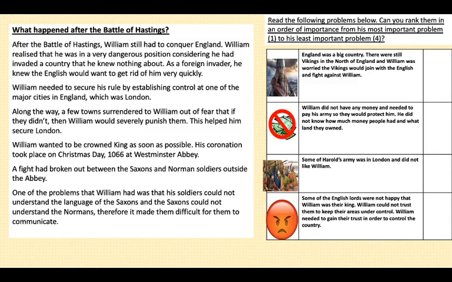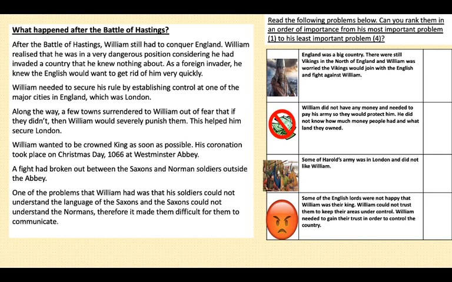So, what happened after Hastings? After the Battle of Hastings, William still had to conquer England. William realised that he was in a very dangerous position considering that he had invaded a country that he knew nothing about. He had never been there before and had basically gone off the information that his spies had told him, so he didn't know very much about England. As a foreign invader, he knew the English would want to get rid of him very quickly.